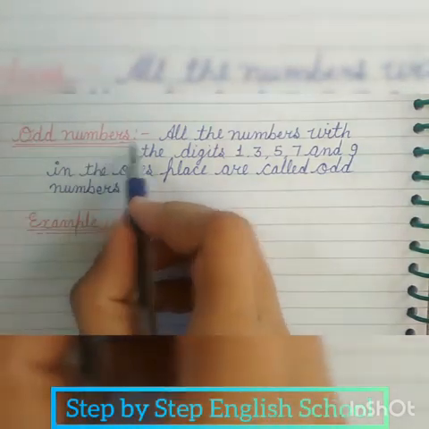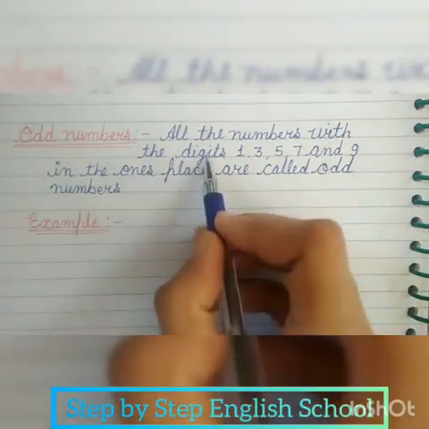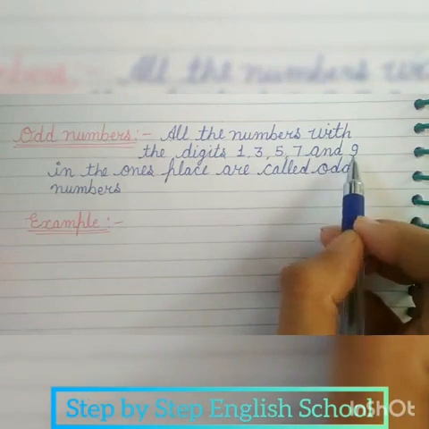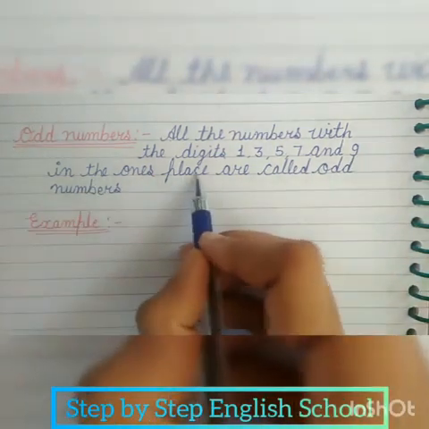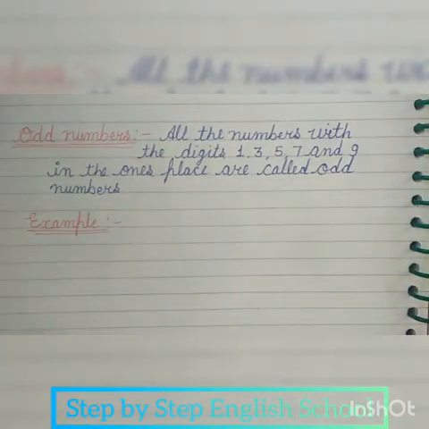Odd numbers. All the numbers with the digits 1, 3, 5, 7 and 9 in the ones place are called odd numbers. Either we can say the number which is not completely divided by 2 is called an odd number. So here we have examples, and we have to check only the last digit of the number, or the ones place of the number.